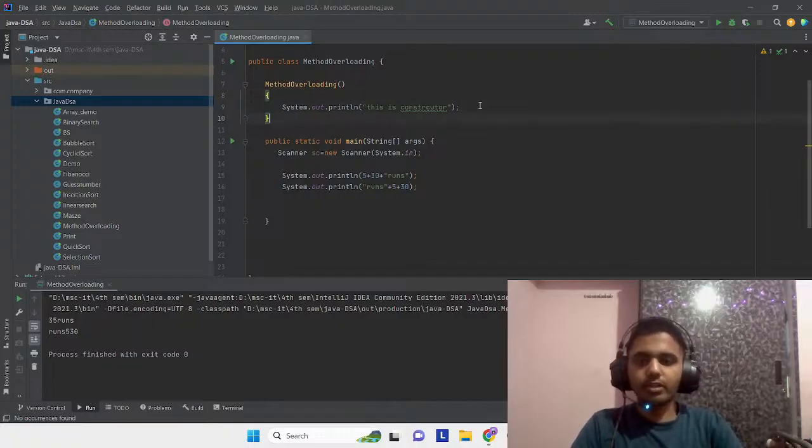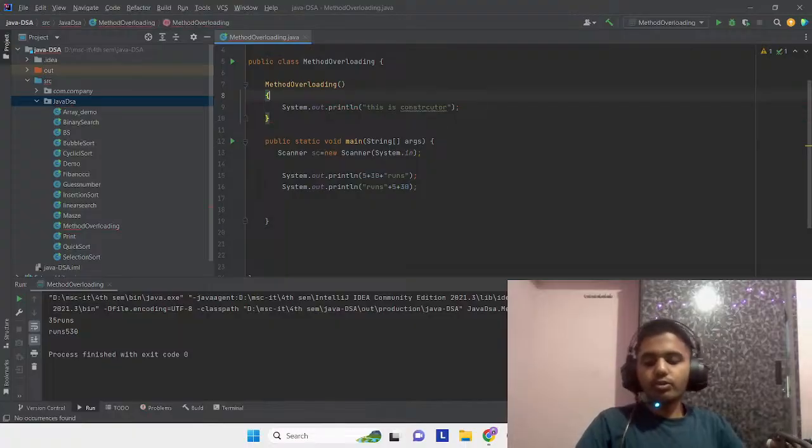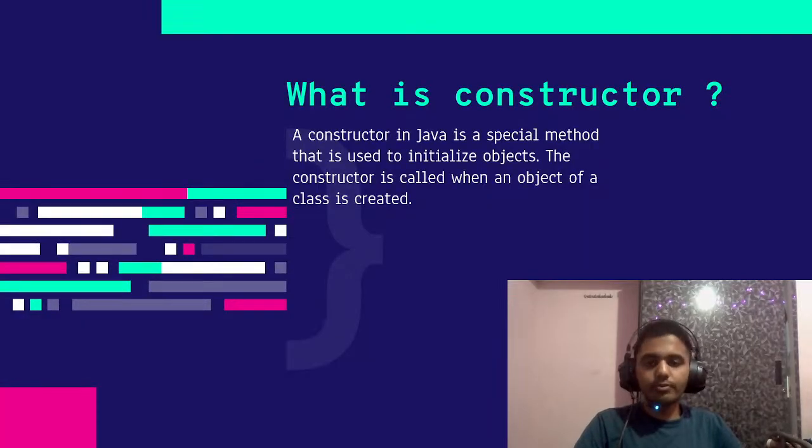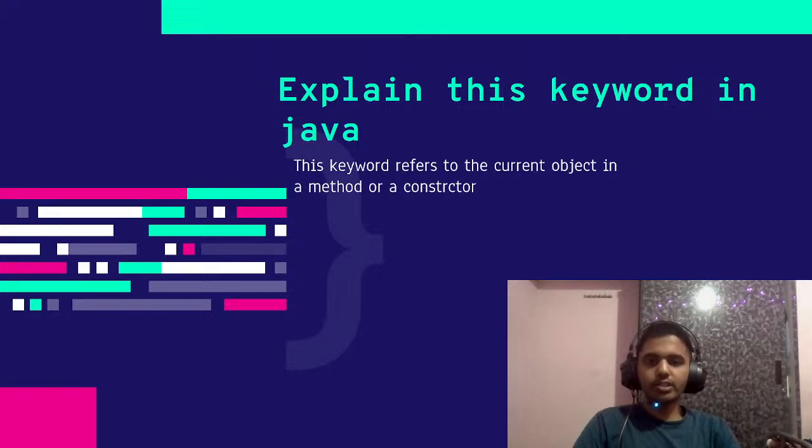So this is how you can create a constructor. If they ask what a constructor is used for, you can say a constructor can be used for initializing your data or variables. Let's move on to the next question.